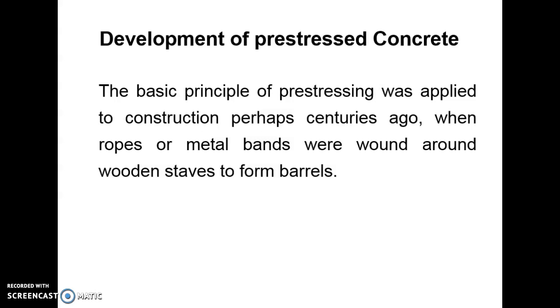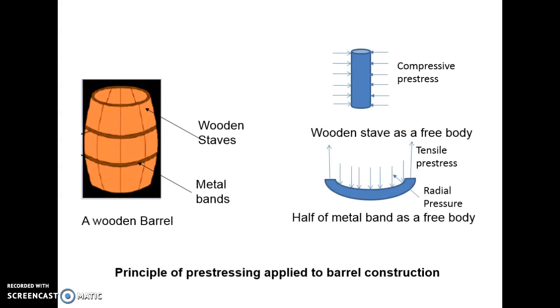We all heard about the barrels and seen the barrels. It is the wooden barrel. The image shows the wooden barrel. Firstly, the principle of pre-stressing is applied to the barrel construction. In the barrel construction, wooden staves are surrounded with metal bands. So there is a compressive pre-stress also produced and tensile pre-stress also produced. It is the typical example for the principle of pre-stressing.